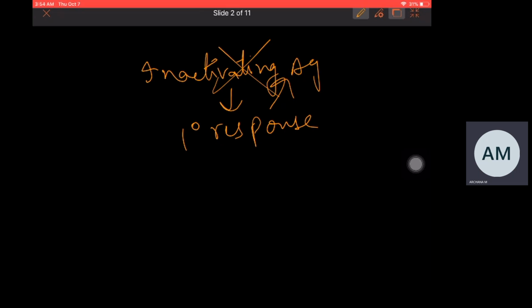Now, when the same antigen which you are giving through the vaccine is entering a second time, this time the antigen is a pathogenic antigen. First time the antigen is an attenuated antigen, but the second time the antigen which is entering is a pathogenic antigen. But this time, second time, what will happen?